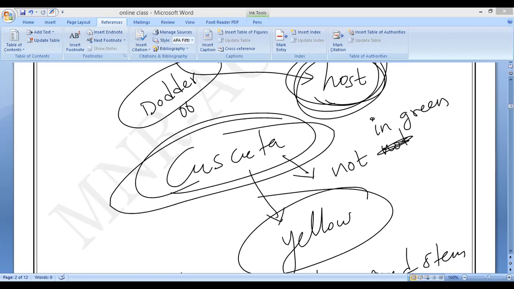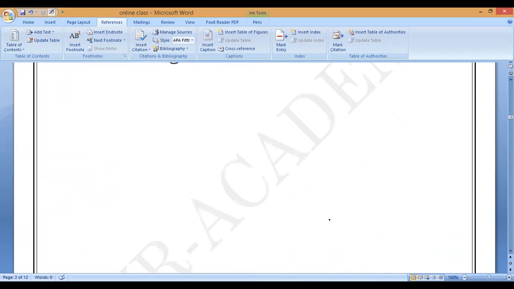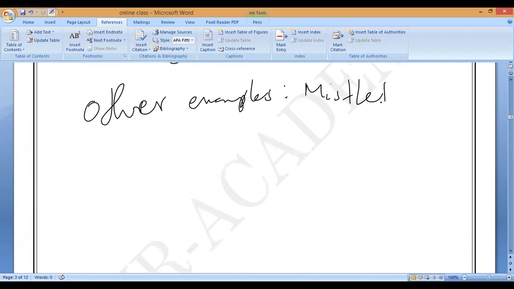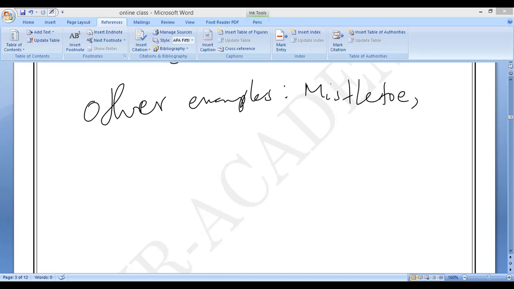Mistletoe, correct? Mistletoe is different. Other examples, please note it down. What is that, Mari? Mistletoe. I will show you the plants. Next, wheat rust and corn smut.